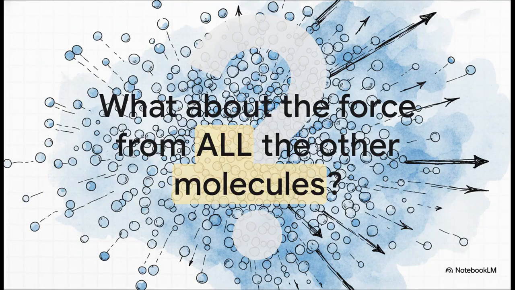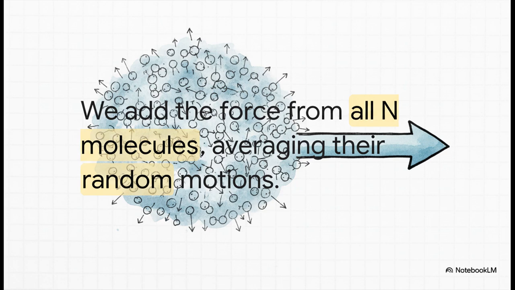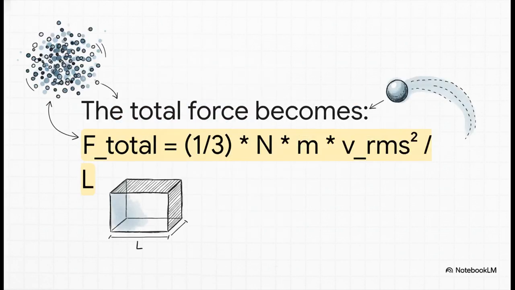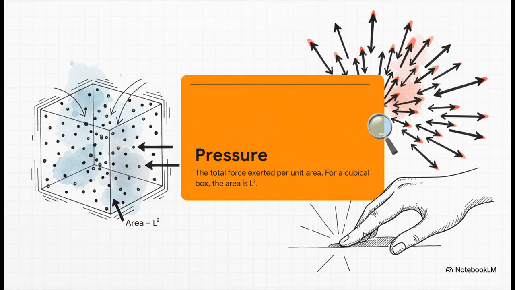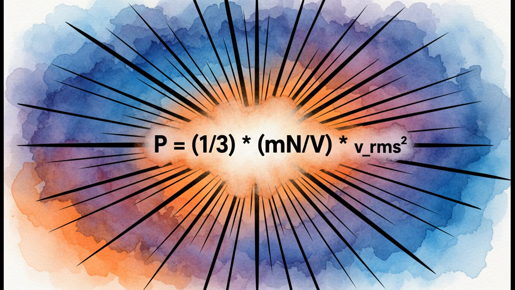Right, but one molecule's force is tiny. What happens when we add all the others? Yeah, their movements are totally chaotic, but add them all up and something predictable happens. This equation gives us the total force. That v_rms is basically their average speed. So it's not just about total force, it's about how concentrated it is. That's pressure. And voila, here's our main equation for the pressure of an ideal gas.